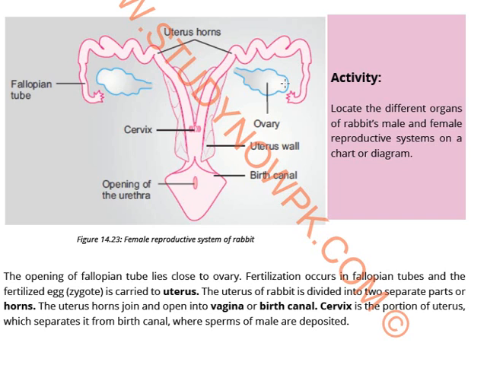The uterus is divided into two separate parts or horns. So see, here two uterus horns are present. These are the parts of the uterus. The uterus horns join and open into the vagina or the birth canal, and the cervix is the portion of the uterus which separates it from the birth canal where the sperms of the male are deposited.